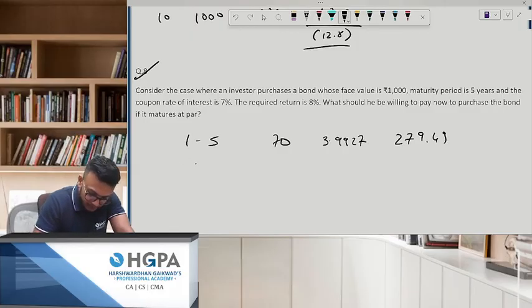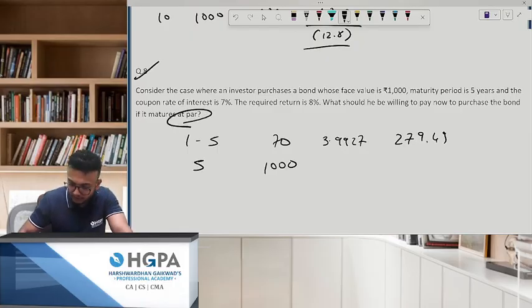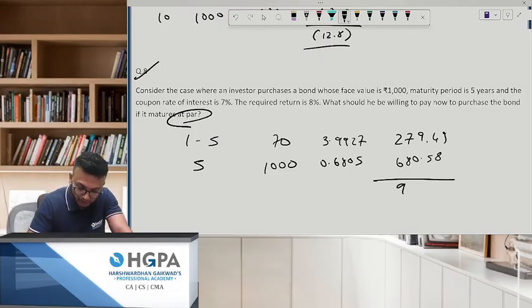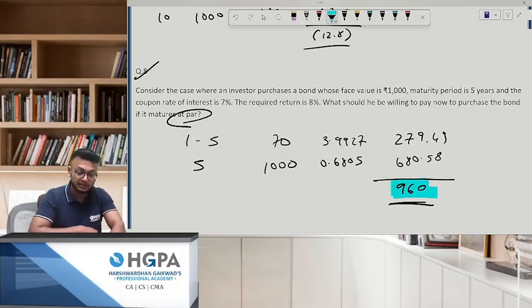And in the fifth year, because it's given at par, this is 1000. Your fifth year discounting factor for 8% will be 0.6805. Into 1000, this will be 680.58. Your answer will be approximately 960.